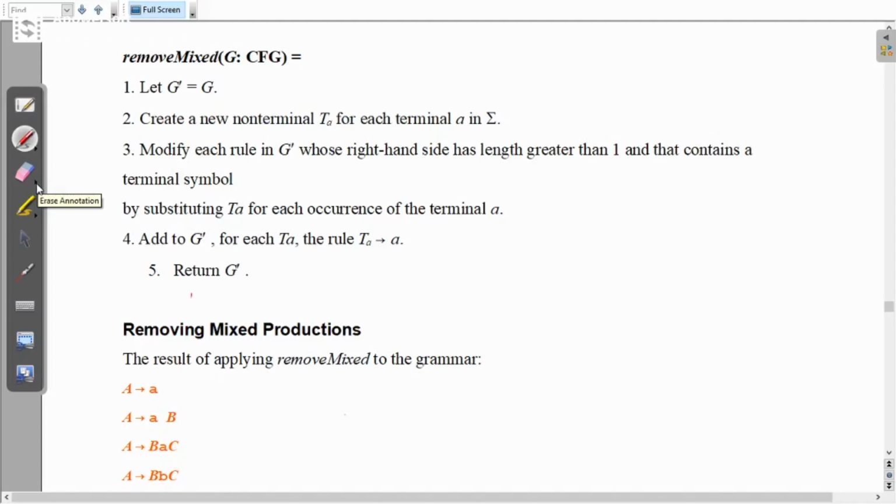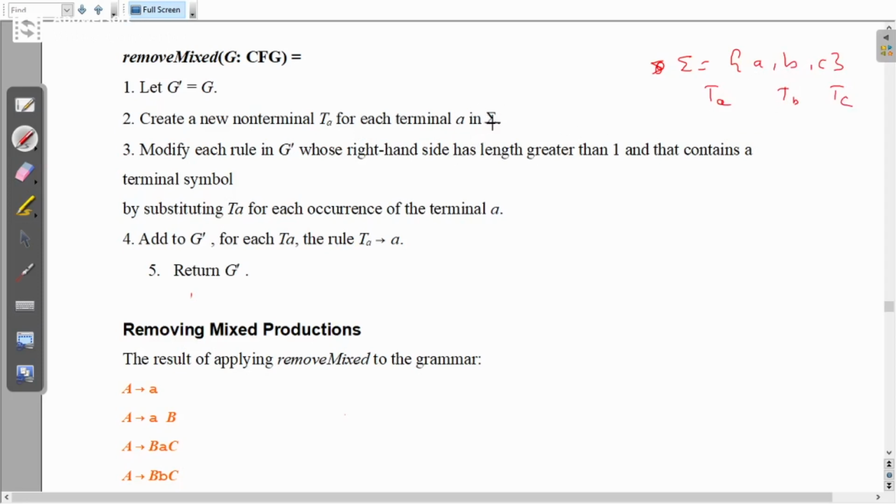In remove mixed, first of all, you initialize the grammar to G dash and then create a new non-terminal TA for each terminal A in sigma. If you have terminals A, B and C, for all of these you generate new non-terminals TA, TB, TC.